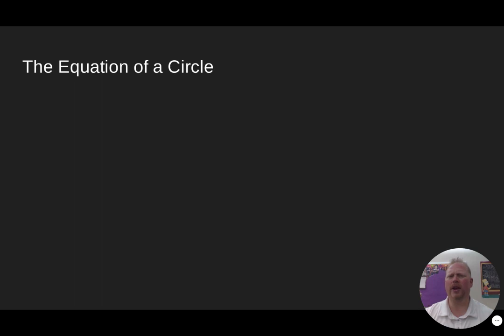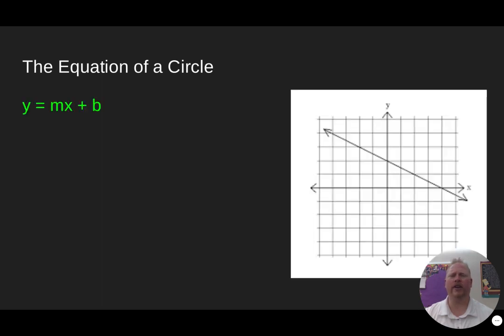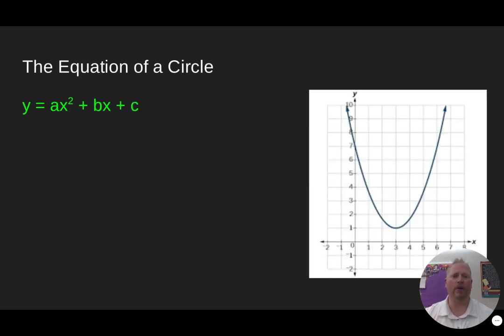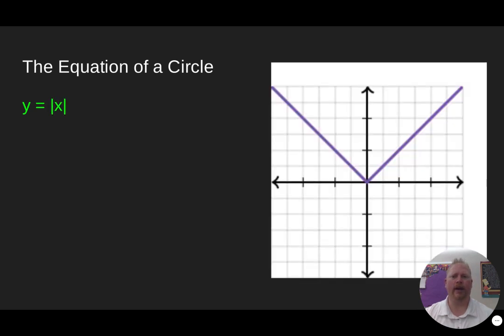So let's talk about the equation of a circle. We've talked about the equation of a line, which has the formula y equals mx plus b. Even a parabola has the formula y equals ax squared plus bx plus c. Even a lesser known absolute value, y equals the absolute value of x, looks like a v shape. So what about the equation of a circle?